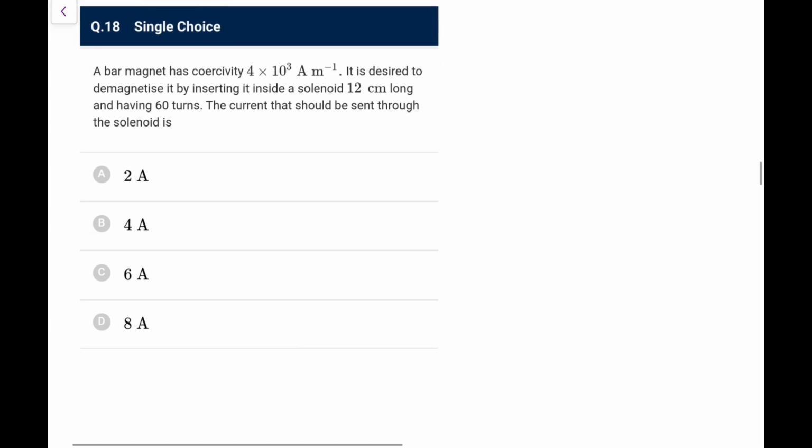Next, a bar magnet's coercivity is given. It is desired to demagnetize it by inserting it into a solenoid 12 cm long having 60 turns. The current that should be sent is, so coercivity is given. So this is Hc, and coercivity is given by n into I, where n is the number of turns per unit length.